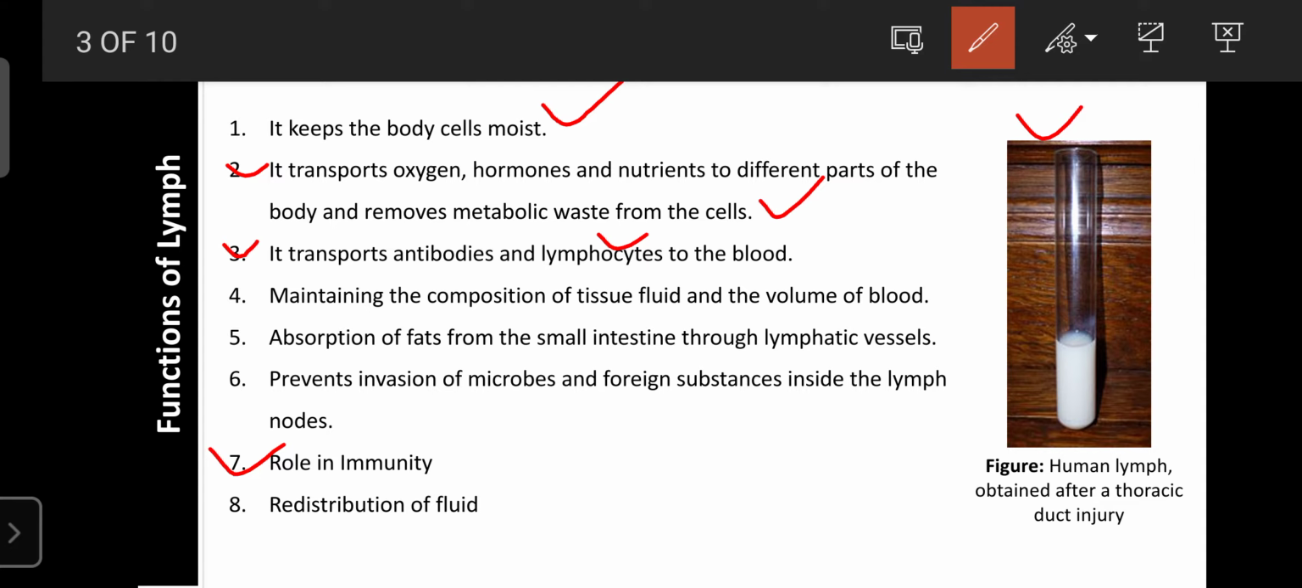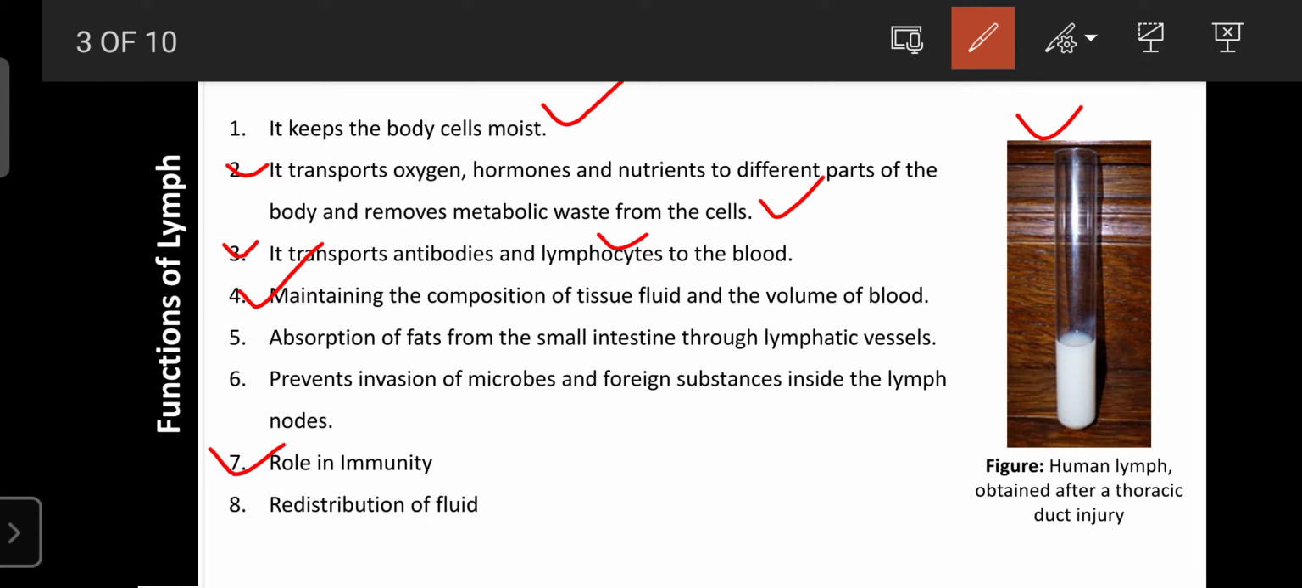And as well as that, the lymph is helpful for maintaining the composition of tissue fluid as well as the volume of the blood. So as the volume of blood decreases, the lymph can carry the interstitial fluid and supply it to the blood, then automatically the blood volume becomes 5 liters.